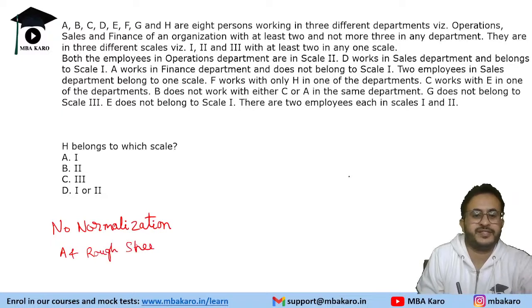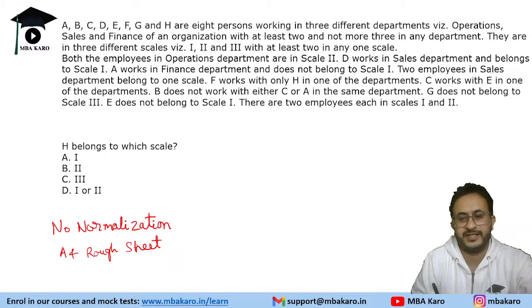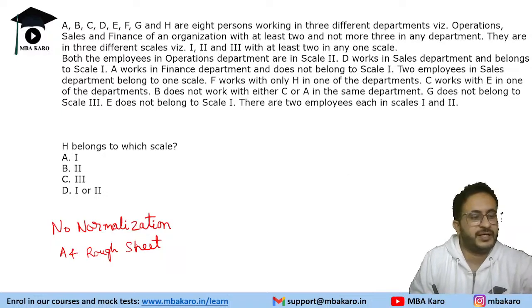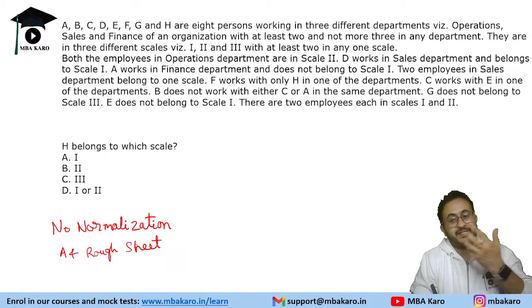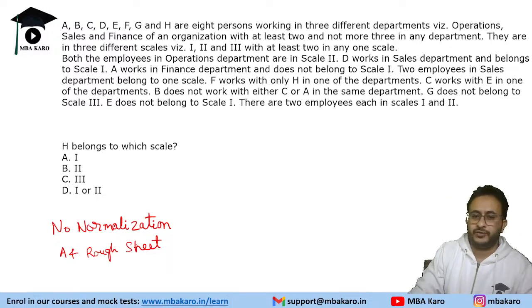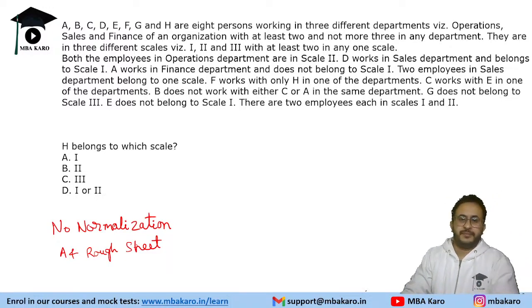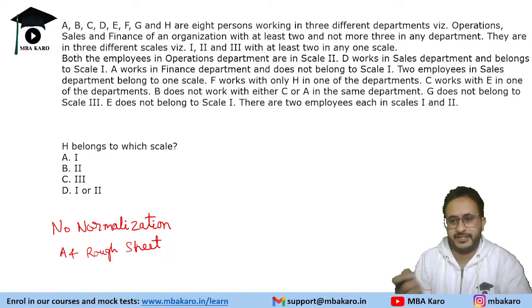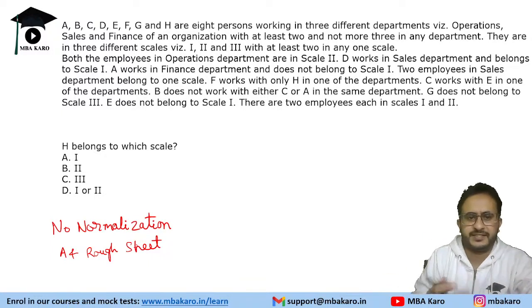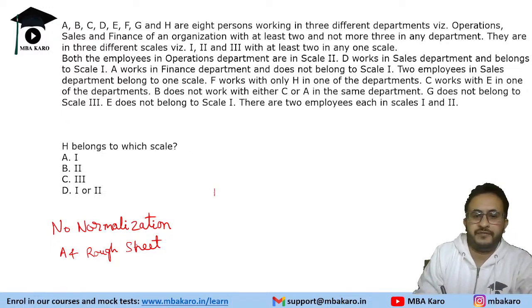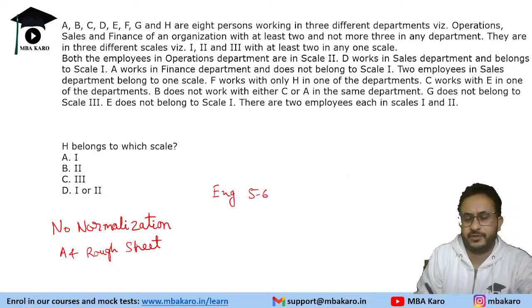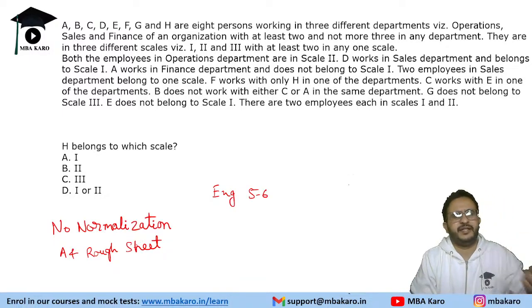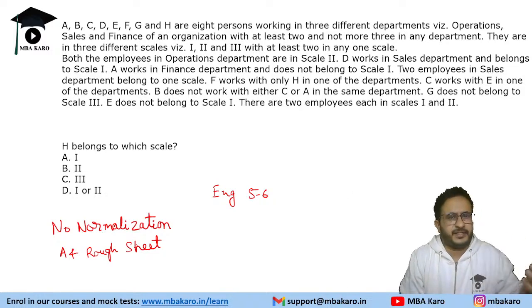Any other questions? In the meanwhile, you attempt this question because it's a lengthy one to read and solve. If one or two questions are lengthy in Snap, which will be the case, so avoid that. I mean, you can solve it later, but initial thing should be to attempt the easy pickings. So I will give you the generic strategy also while you solve this question. So you have English. English can be done in around 5-6 minutes because straight away questions come, idioms, phrases, synonym, antonyms, fill in the blanks.